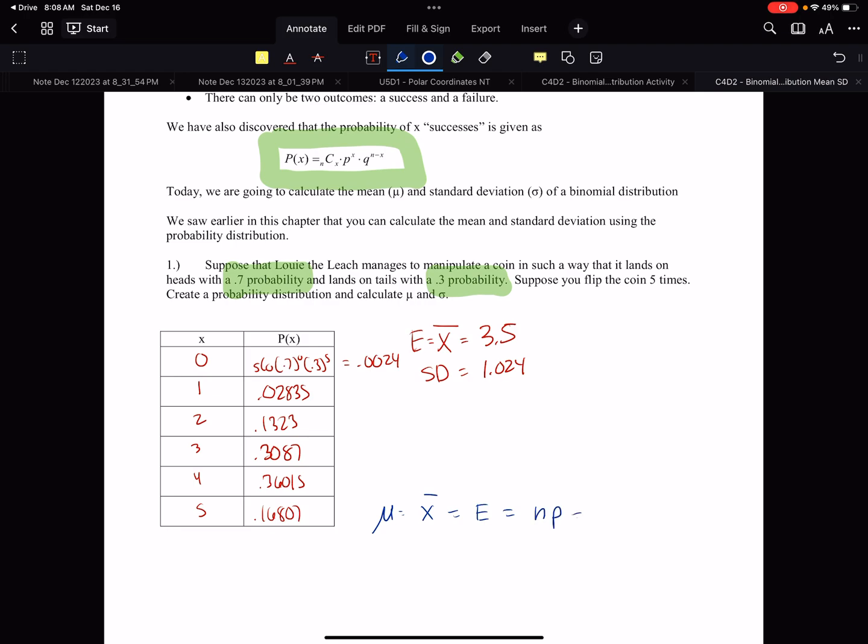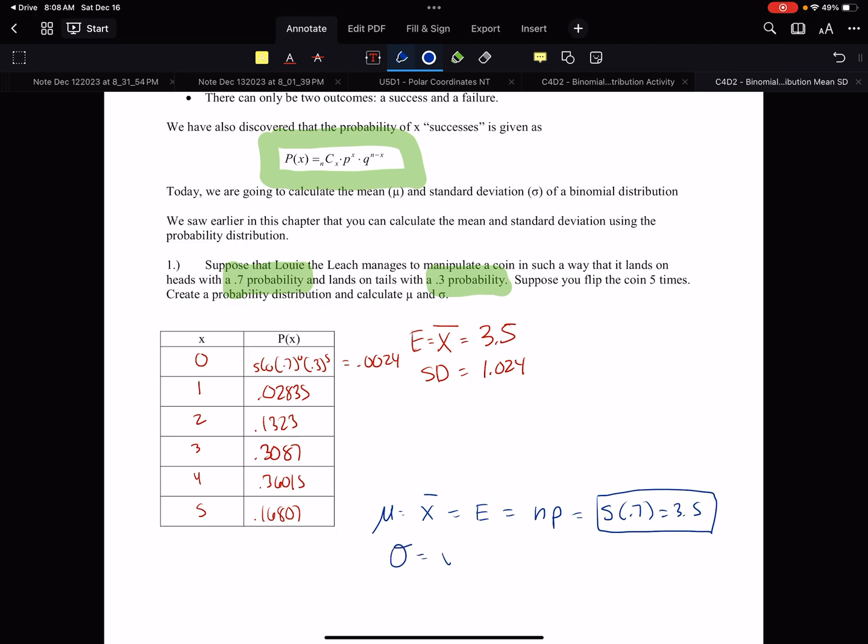So the simple idea here is n is 5 times 0.7. 5 times 0.7 is 3.5. Yikes. Look how quick to the point that formula is. We were doing that whole crazy setup on the previous page. This is the fastest way to do it. The amount of trials times the probability of success gets you the expected value, gets you the average, which is the mean.